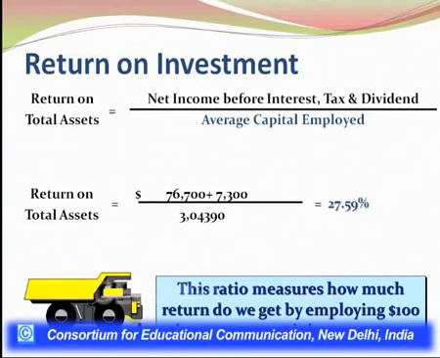So either of the ways. So here we have taken the average capital of 3,04,390. So the ratio comes out to be 27.59%, which is not bad, but there is no rule of thumb to compare this with.